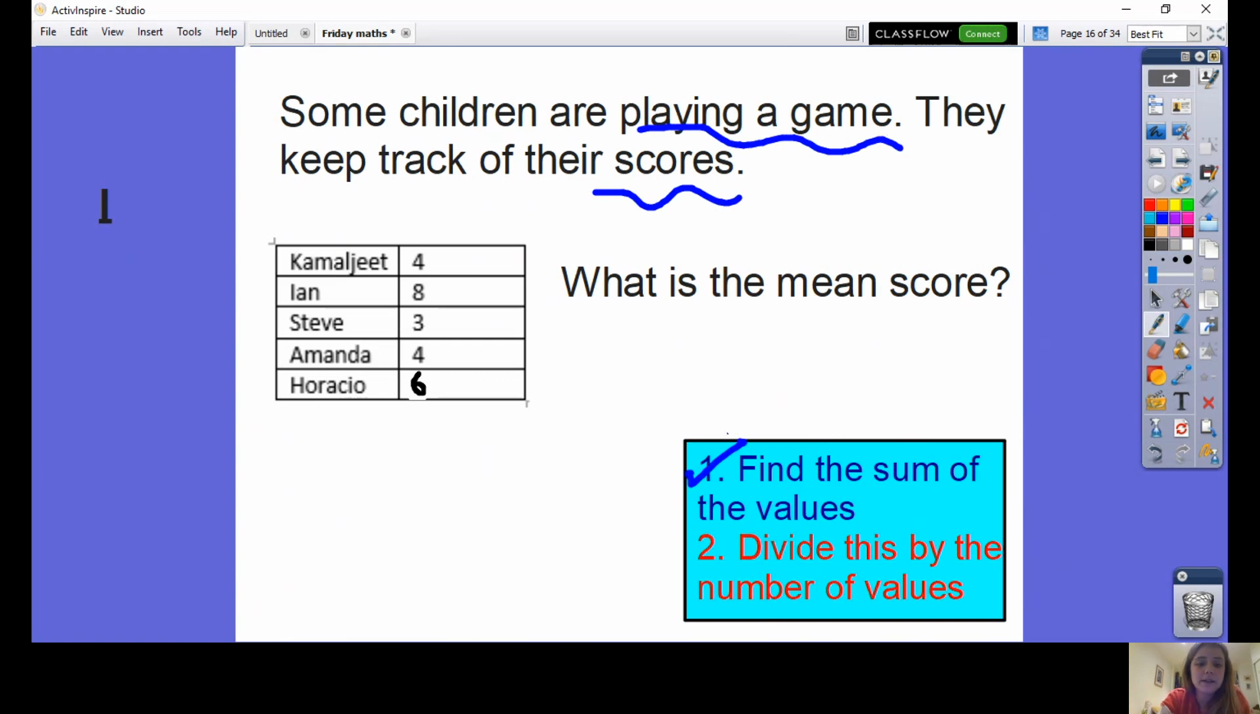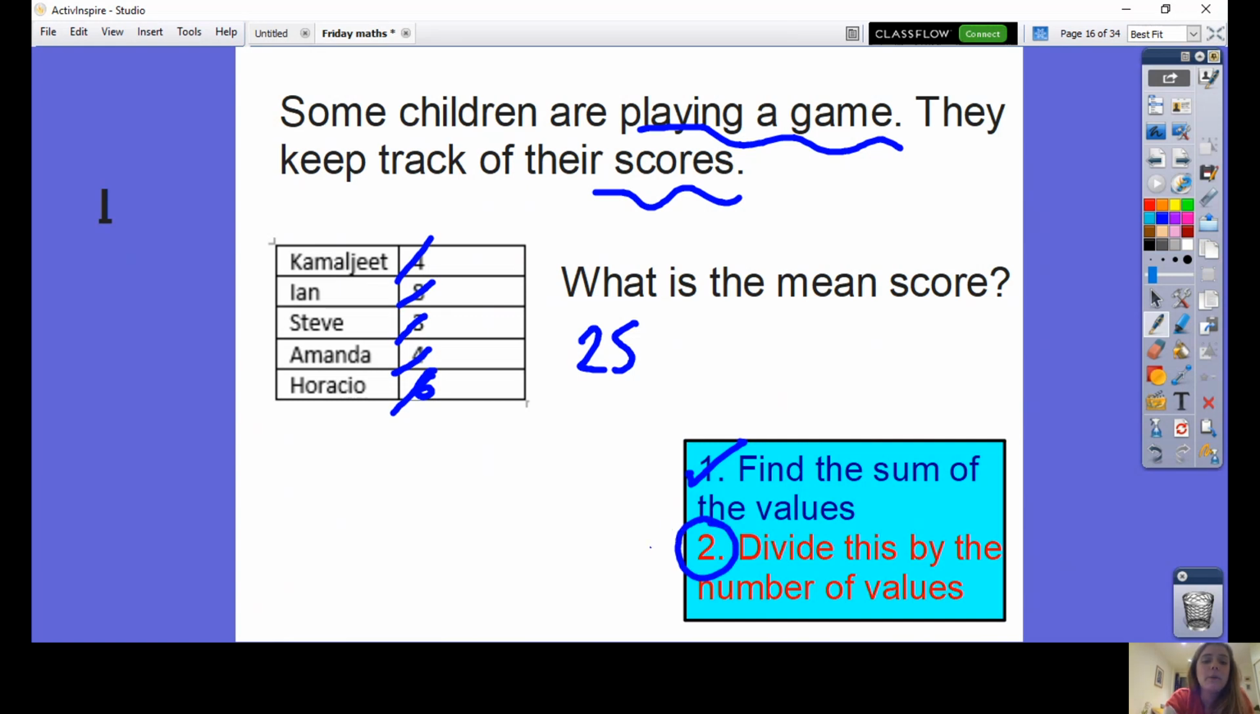First, find the sum of the values. Again, I'm going to start with my number bonds to 10. 6 add 4 make 10. Add 8 make 18. Add 4, 22. Add 3, 25. I think it's 25. I'm now just going to add it up in a different order to make sure I've got it right. 6 add 4 is 10, add 3 is 13, add 8 is 21, add 4 is 25. Good, I can be confident.